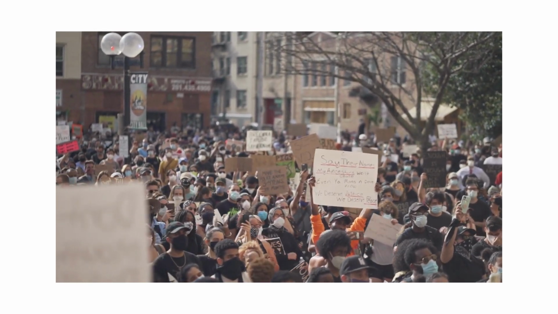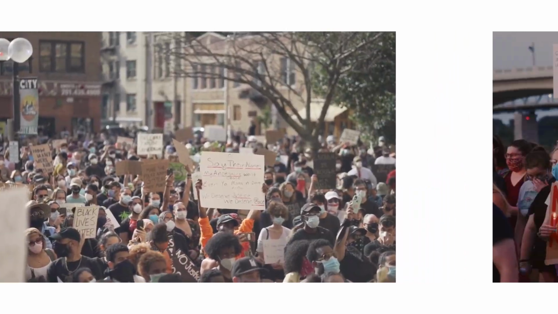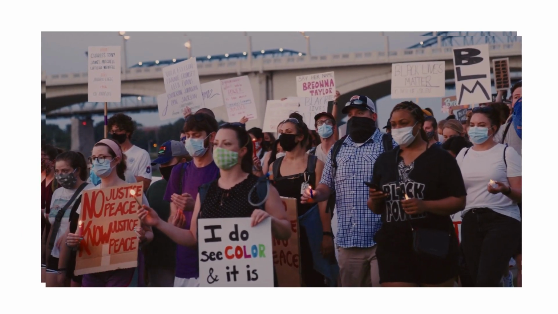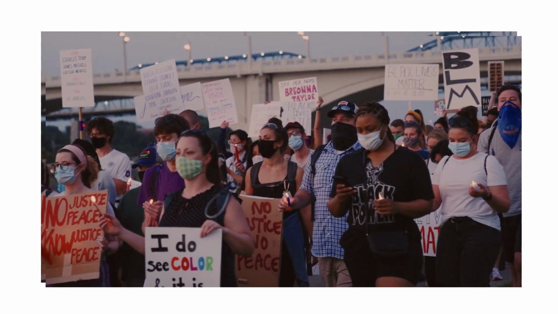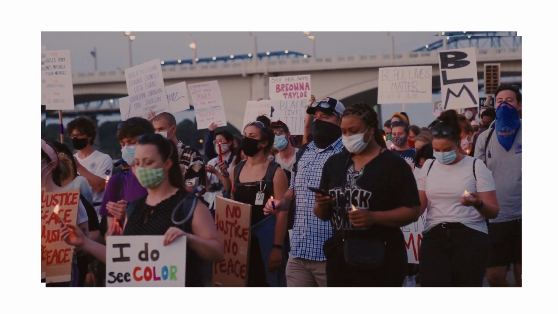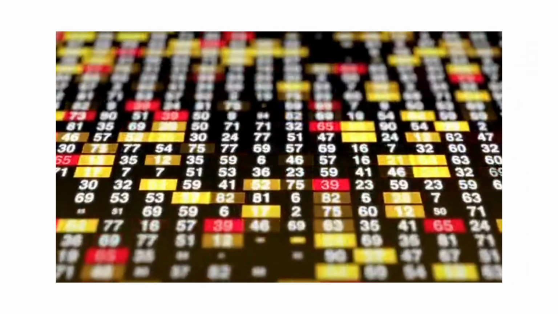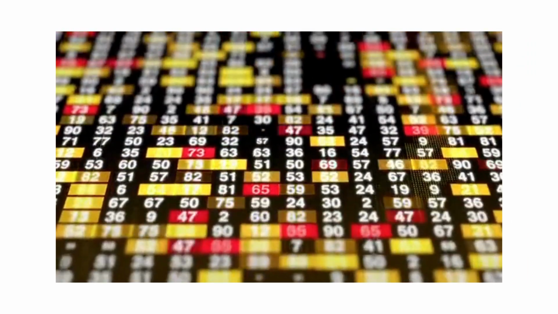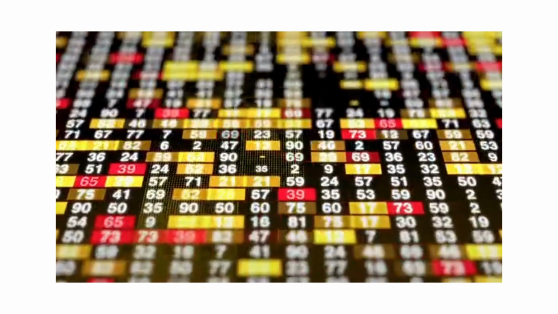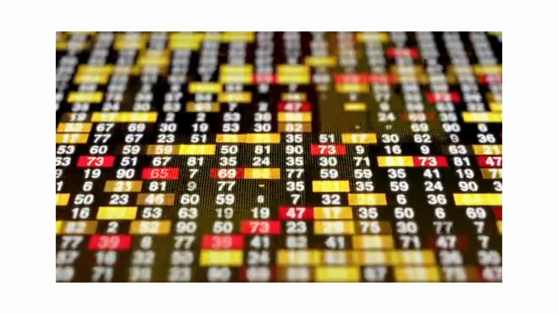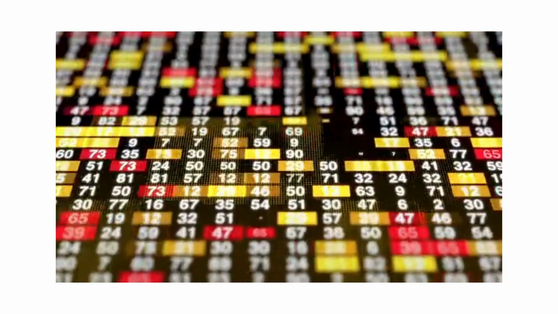The third one is political stability. Political stability is an important factor that can impact the stock market. For example, if there is a change in government, investors may be uncertain about the direction of economic and monetary policies, leading to increased volatility in the market. Political stability also affects investor confidence, which is a key driver of stock market performance.